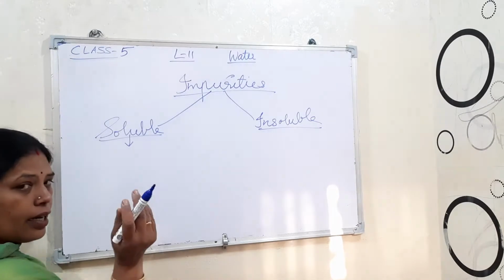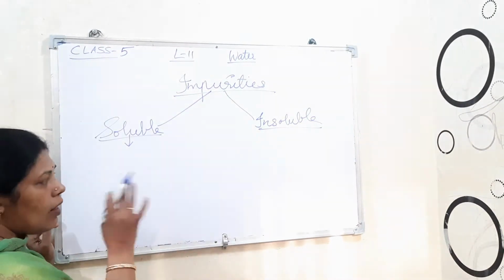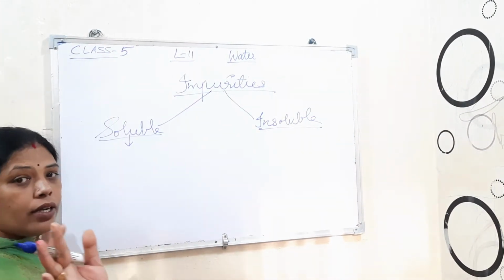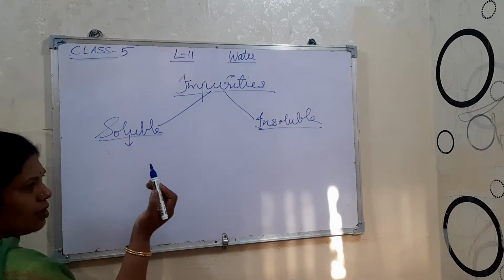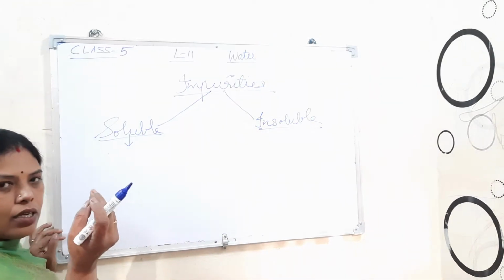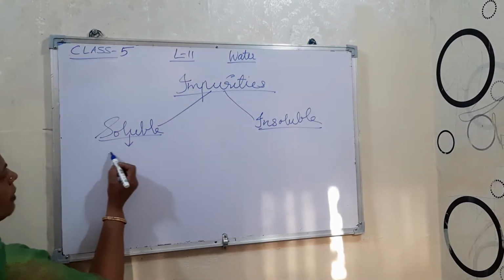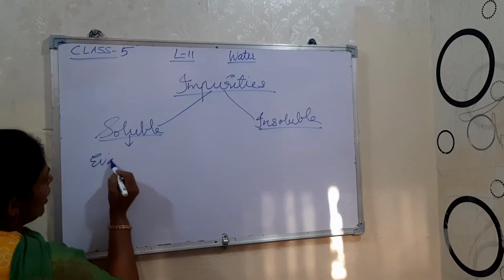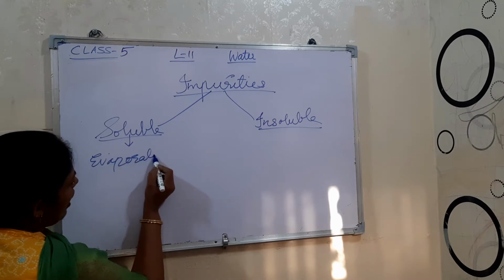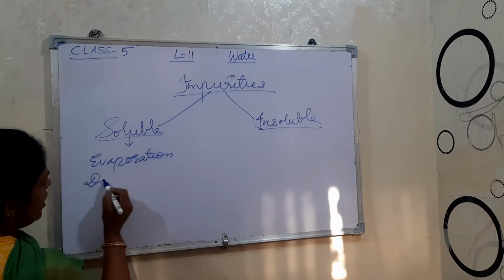If you are looking under the microscope, you can see them. Otherwise, you cannot. Some kinds of salt and some germs will be present inside it. Those will be separated by evaporation and by distillation.